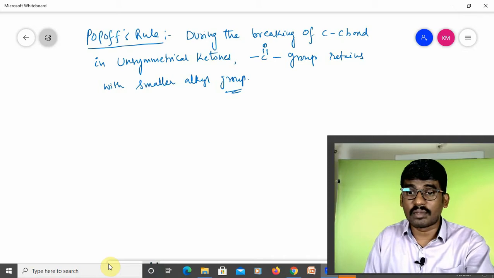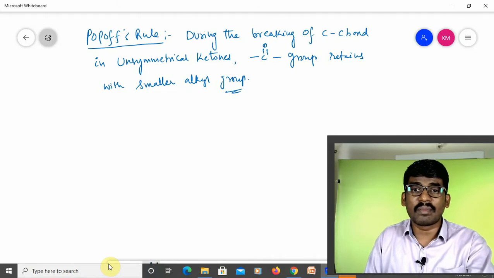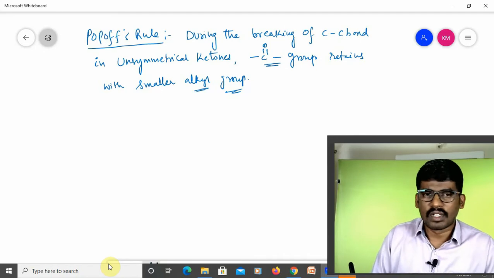Try to understand the statement clearly, children. During the breaking of a C-C bond in an unsymmetrical ketone, the CO group always retains with the smaller alkyl group.